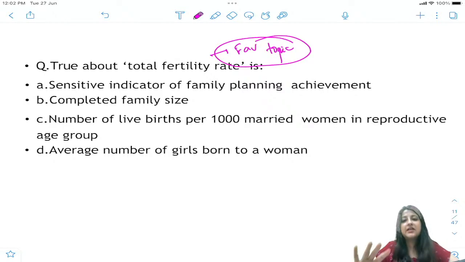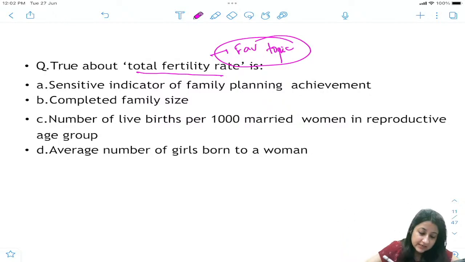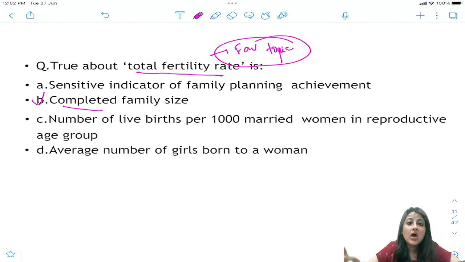I will just give you a trick to remember these definitions, okay? All right, very good. True about total fertility. So some are writing C, some are writing B. देखो guys, total लिखा ही था. What could be the other word for total? The other word for total could also be complete, right? So complete family size. But what are these things?